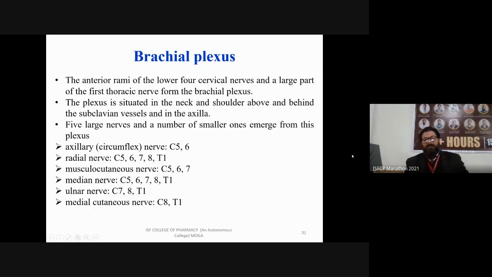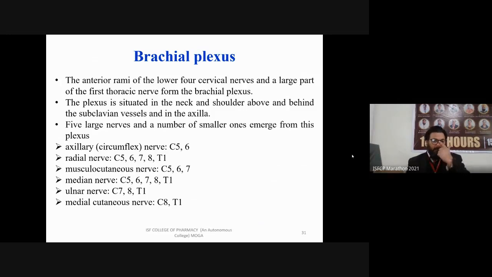The next is your brachial plexus. So brachial plexus is formed by the anterior rami of the lower four cervical nerves, and a large part of the first thoracic nerve. This brachial plexus is situated in the neck and shoulder, above and behind the subclavian vessels and in the axilla. Five large nerves and a number of smaller ones emerge from this plexus. So I am going to discuss the different types of brachial plexus.